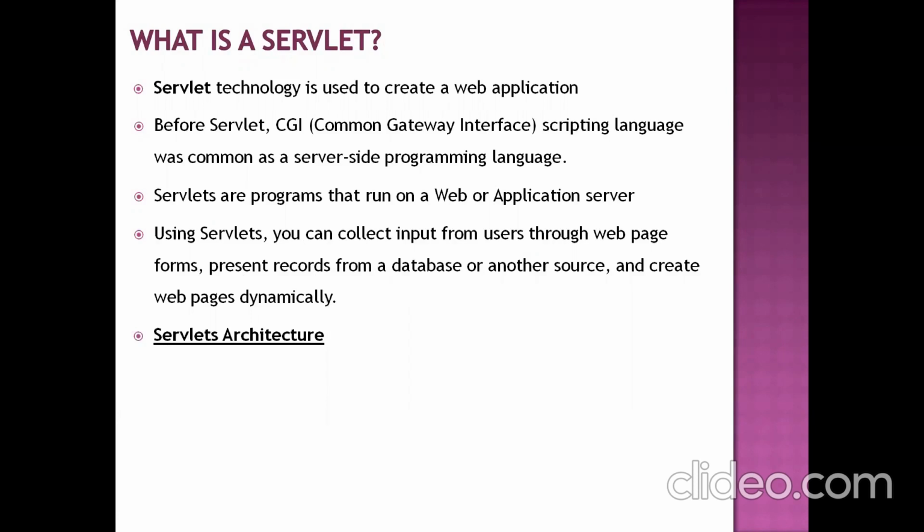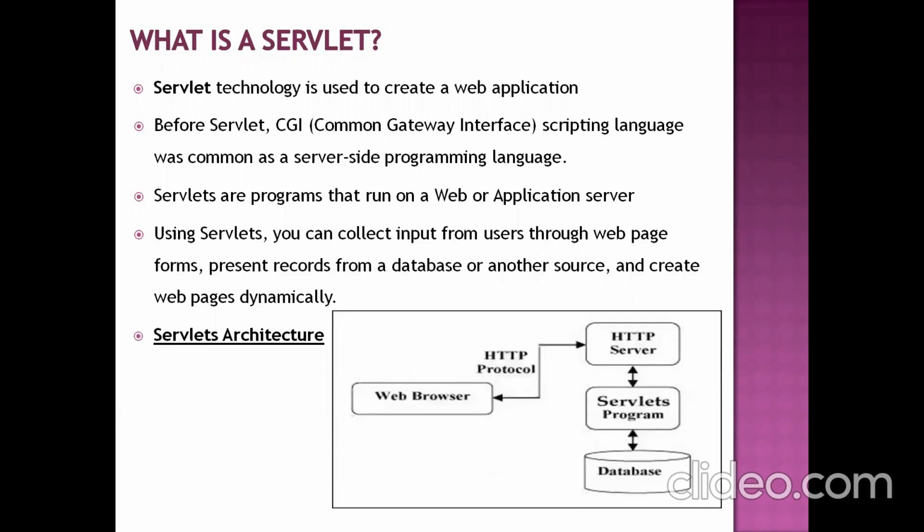Now just see the architecture of the servlet. If you can see this architecture, here we are using the browser software. Through this browser software only, we'll interact with our application. Suppose you want to do any online transaction, definitely we will open the browser, then type the URL of that particular bank. So through the browser only, we'll send the request. Similarly, here also we'll open the browser, and by using the HTTP protocol, we'll send the request to your application.